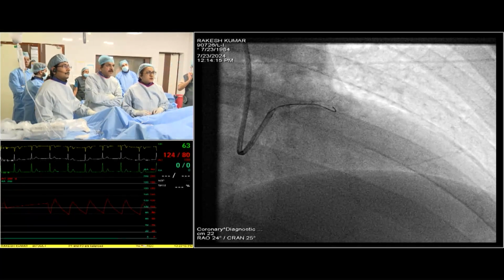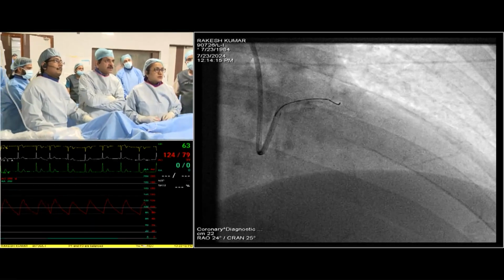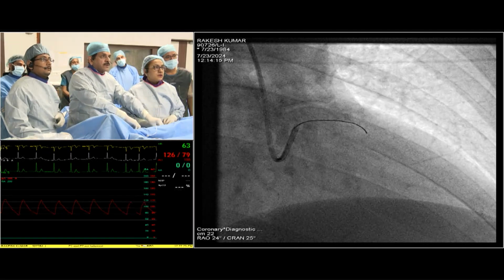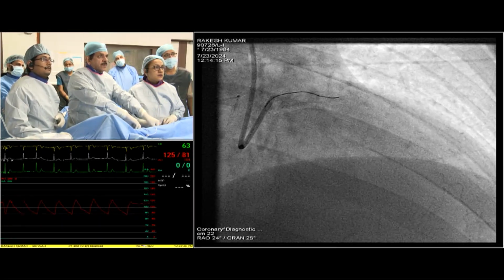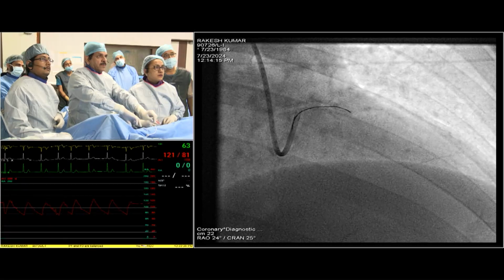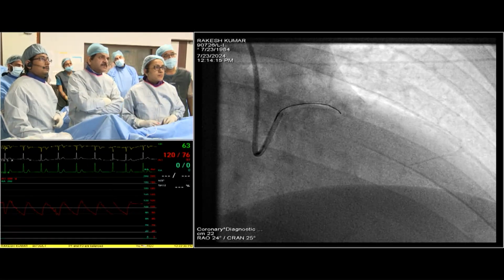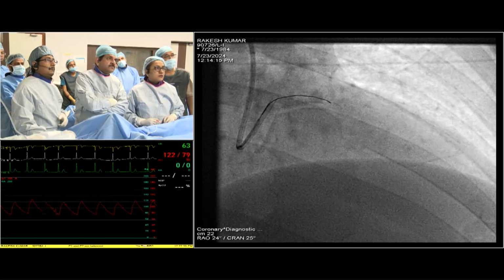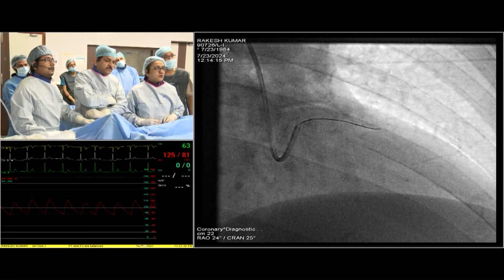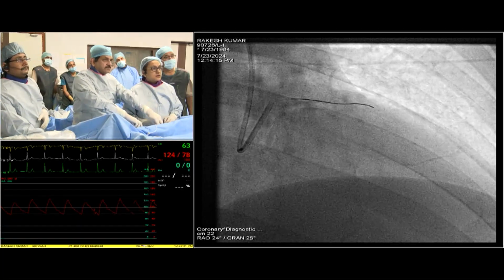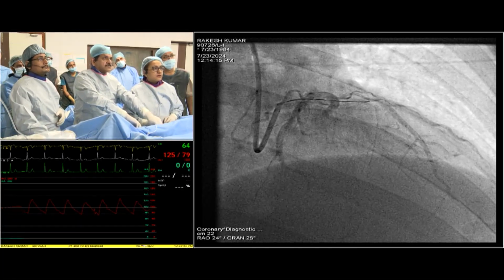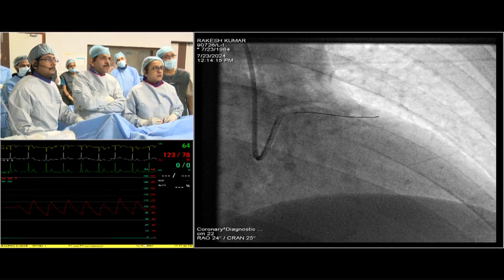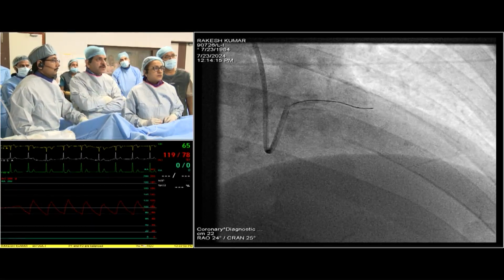Apical. This is going in the septal. Septal, yeah. Slowly. Can I have an epicaudal view? Yeah, okay, crossed. Epicranial. Make it epicranial. Yeah, that's better.